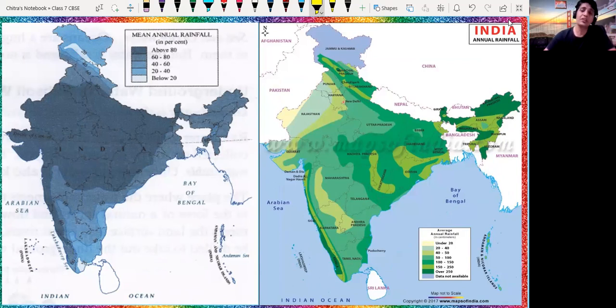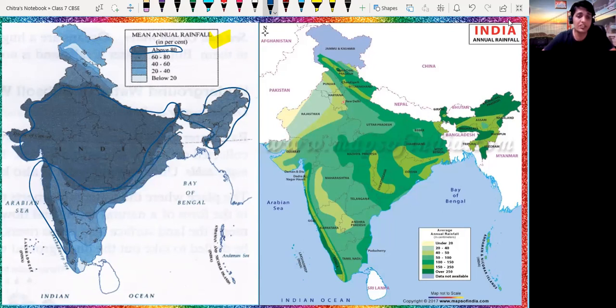First we will discuss the rainfall. Most of the dark blue area, here 80% of the rainfall falls in that particular region. Then between 16 to 80% of rain falls in that particular region here, and here also.